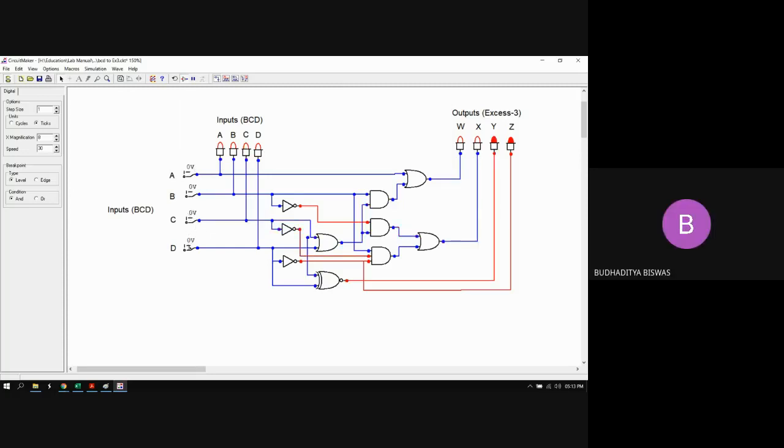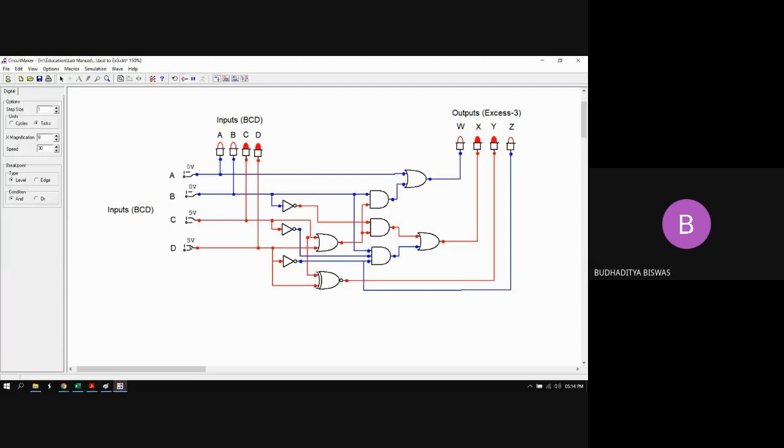So you see, first we give 0, because 0 is a valid BCD number. You see all the LEDs on the input side are not glowing, so this is 0000. If I give 0, what will come in the output? 0011, which is 3. It is expected, because it is converting BCD to XS3. So if the BCD input is 0, then 0 plus 3 in XS3 is 3. Now if I give 1, it's coming 4. Every time the circuit adds 3 to the input and produces the output.